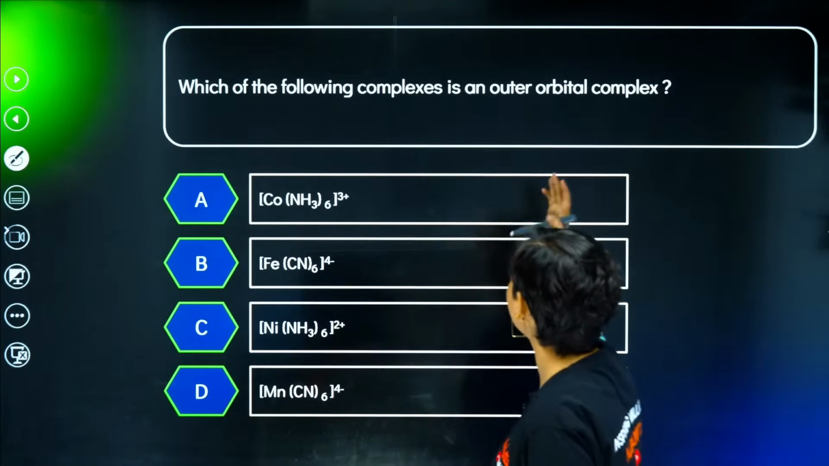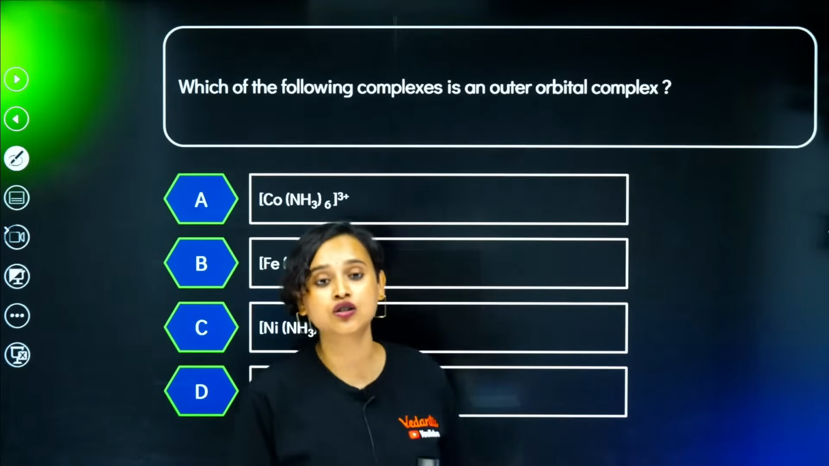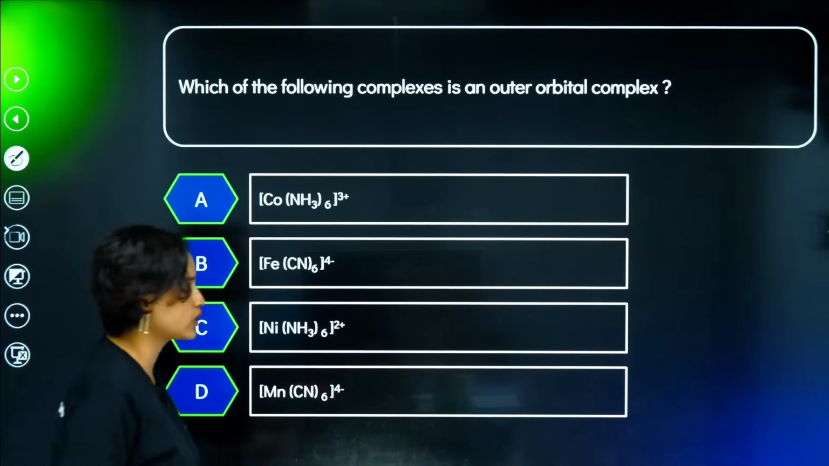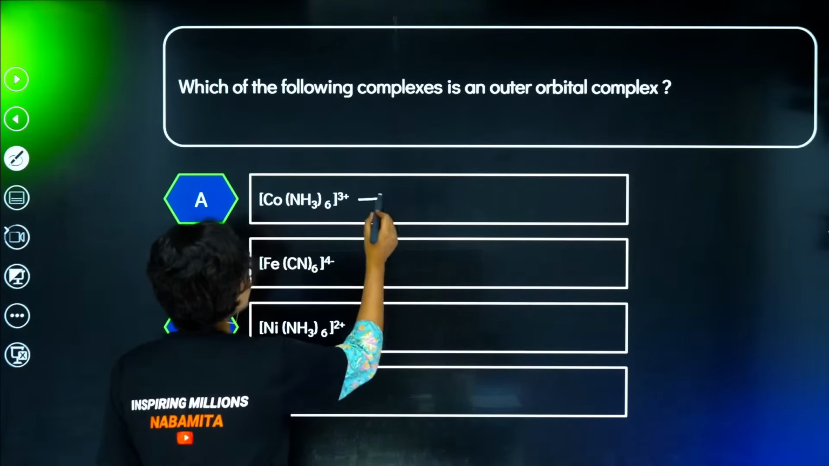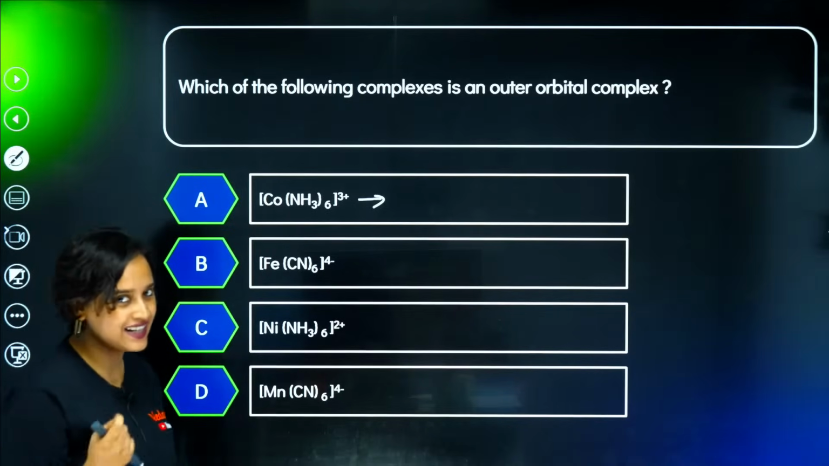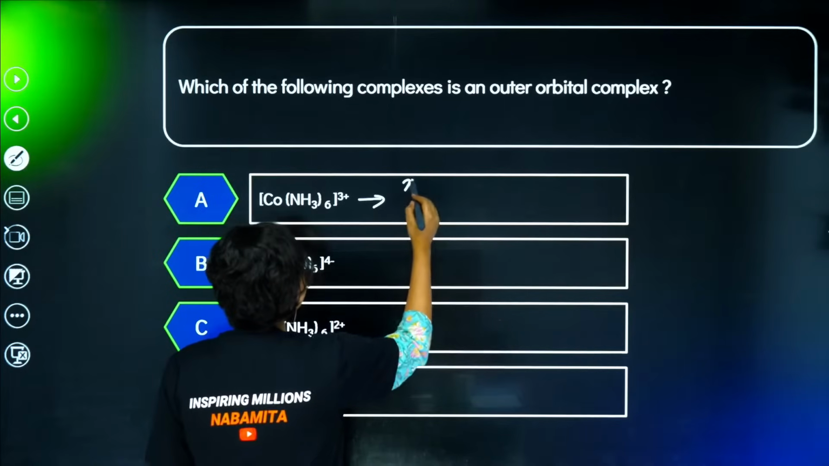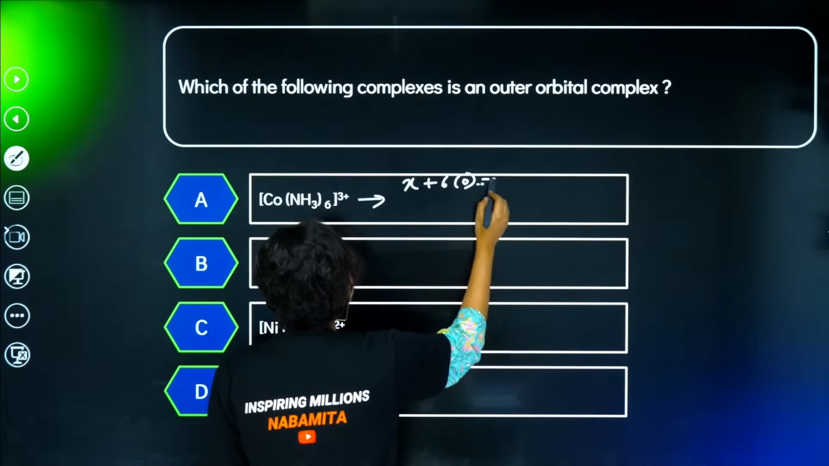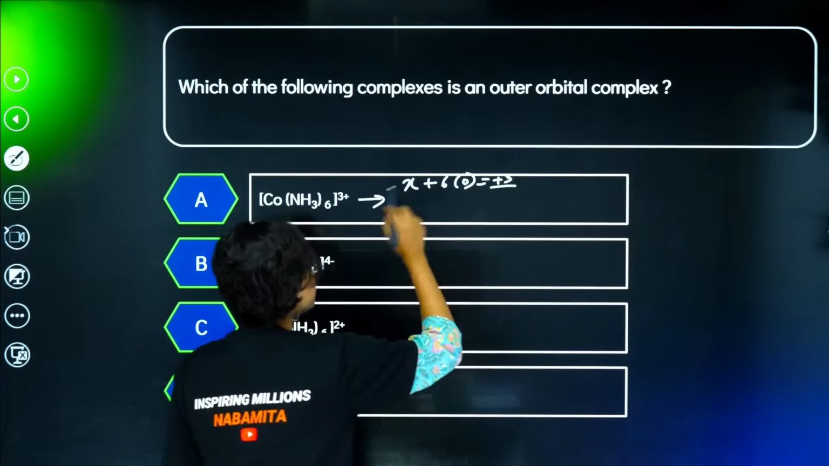Moving on. Which of the complexes is an outer orbital complex? We have to find the outer orbital complex, so let's do it. In the first one, NH3 is a neutral ligand, so oxidation state becomes very easy. X plus 6 into 0 is equal to plus 3, that means X is equal to plus 3.